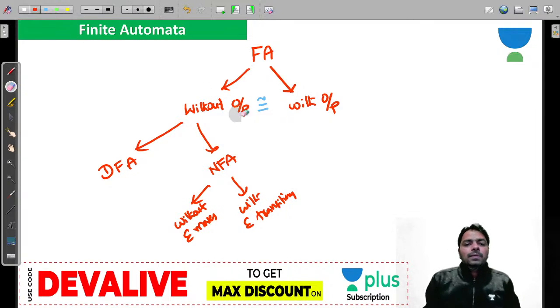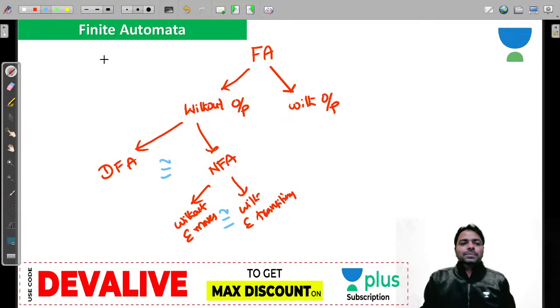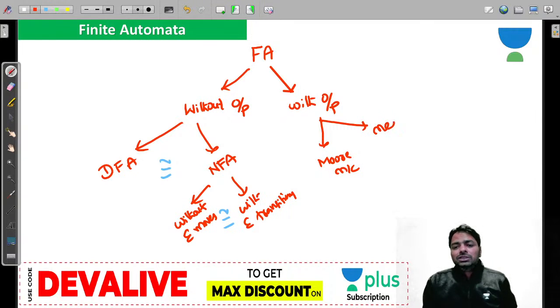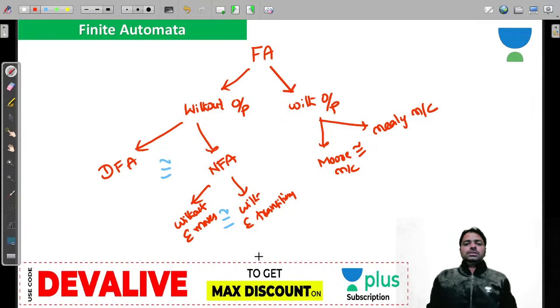And only the problem that you have, why I am writing equivalent at that place, you can write, remember that. Okay, these are equivalent, and you know that all these machines are finite automata. But in finite automata with output, you have two types of machines. One is the Moore machine, another one is a Mealy machine. And these two are also equivalent. So all these machines are equivalent at the end.